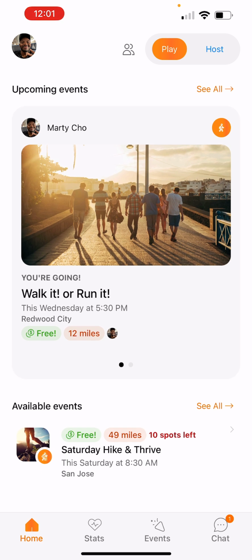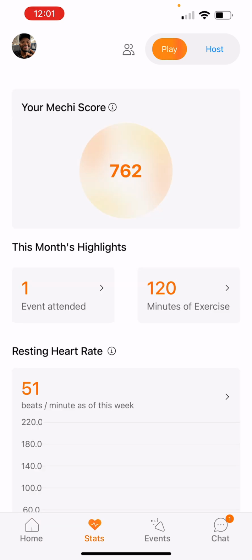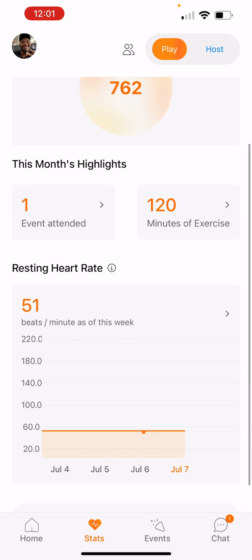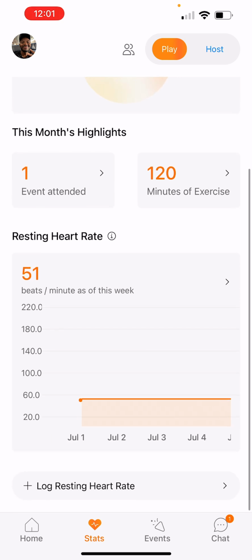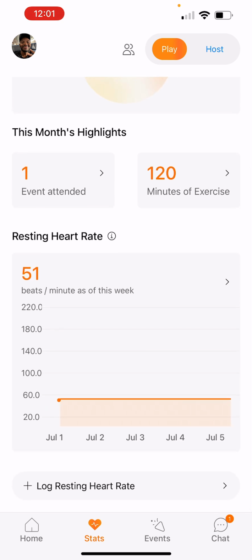And then on the bottom screen, I'll just kind of navigate. You can see the stats button. This is where the stats that you want to track are going to pop up. So for me, I'm interested in events that I've attended, the number of minutes that I've participated in this month, and then also what has been my resting heart rate trend over a period of time. And so for the month of July, I've gone to two events already, and this has been essentially where my heart rates have been trending for the past few sessions that I've gone to.